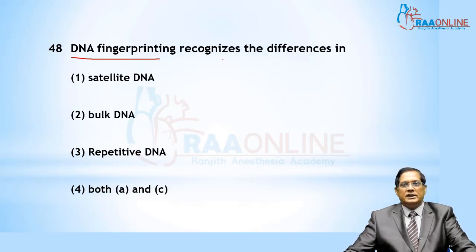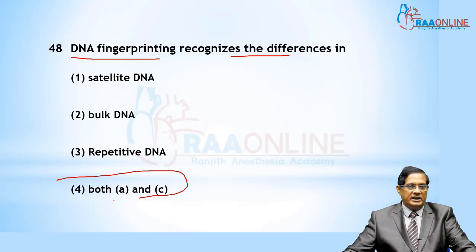DNA fingerprinting recognizes the difference in both A and C, satellite DNA and repetitive DNA. Satellite DNA means certain short sequences are seen a number of times.